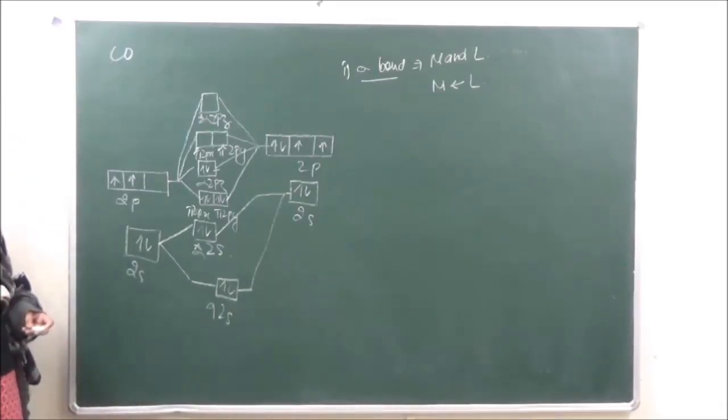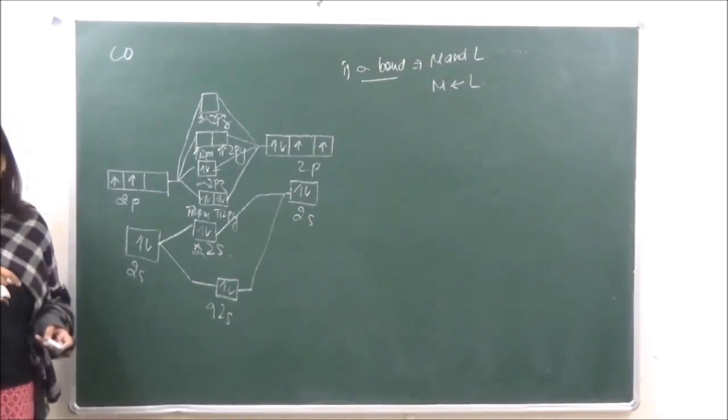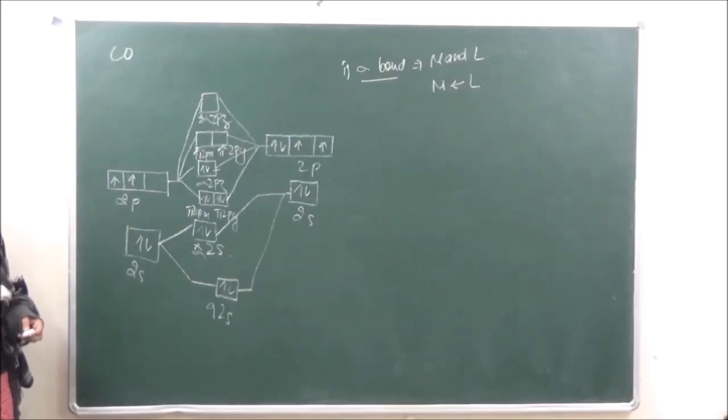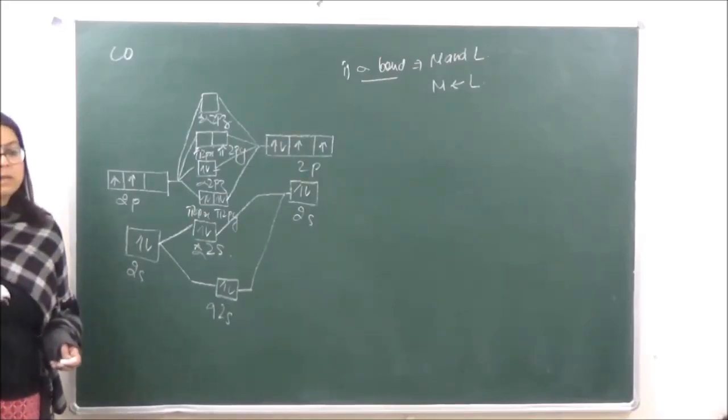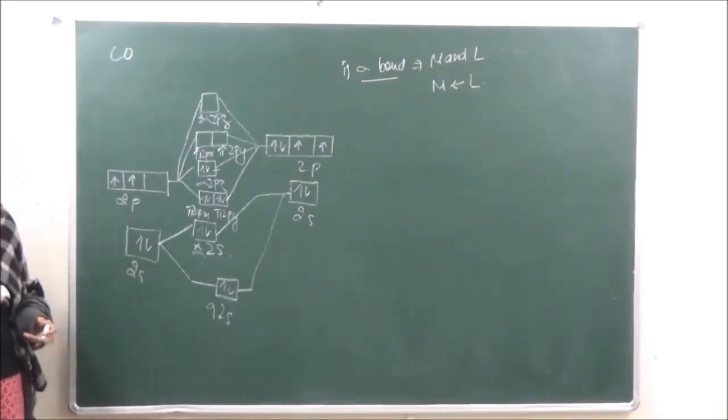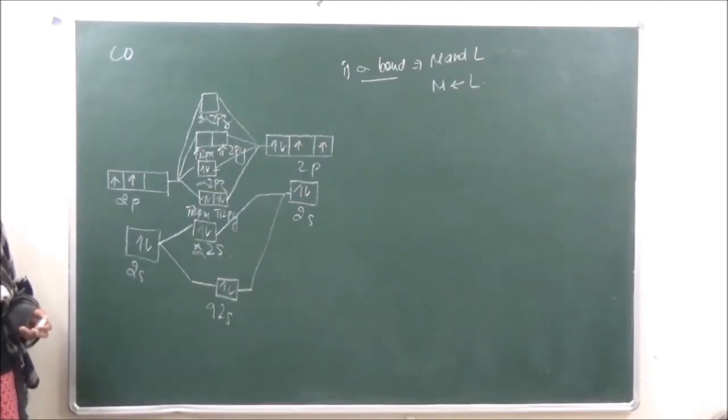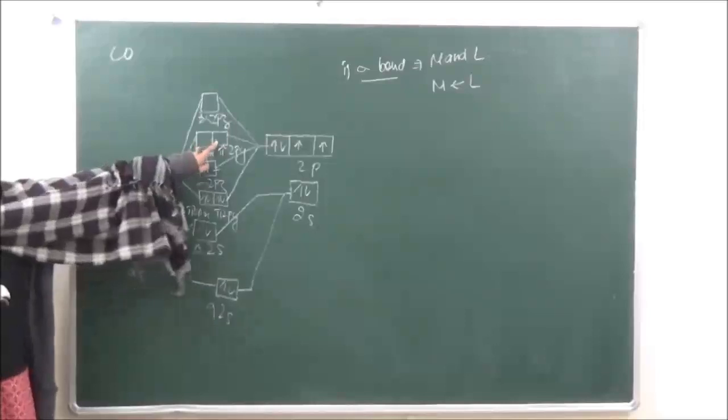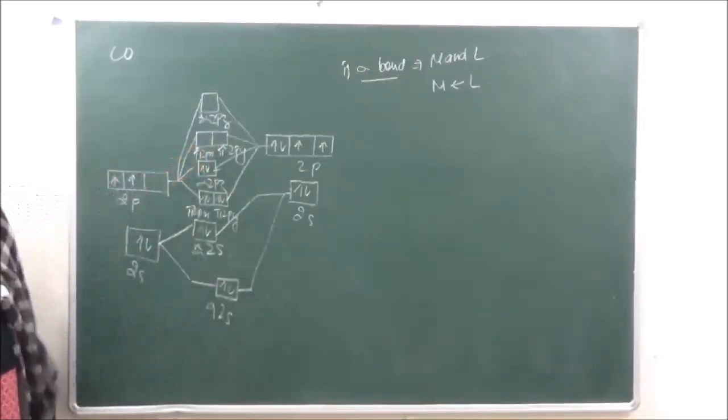Then number 2, there is a pi overlapping, or donation of electrons from filled metal d orbitals into vacant anti-bonding pi. So these are the vacant anti-bonding pi orbitals which are present over here.